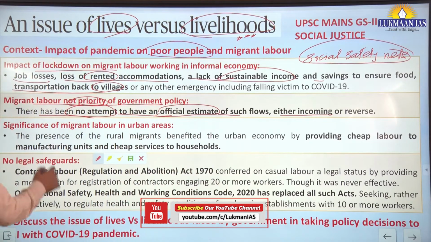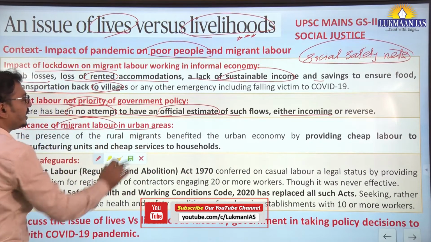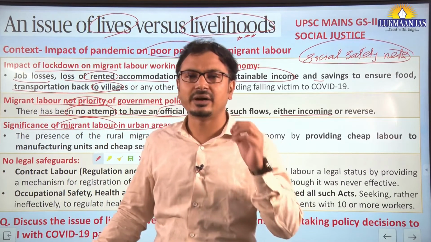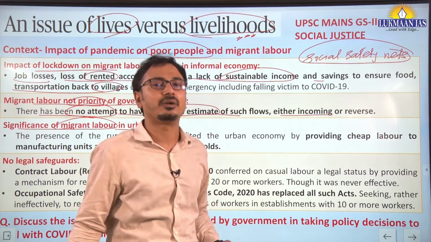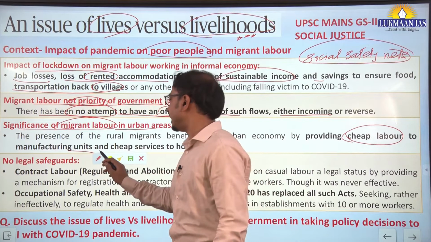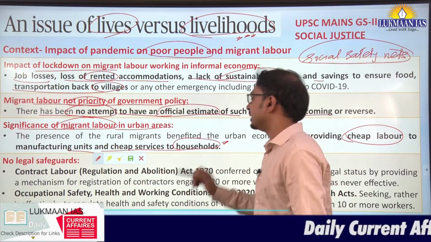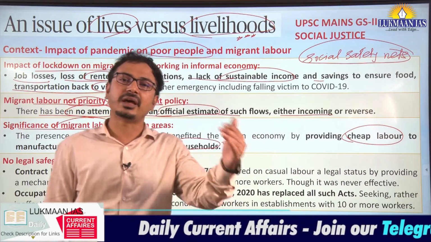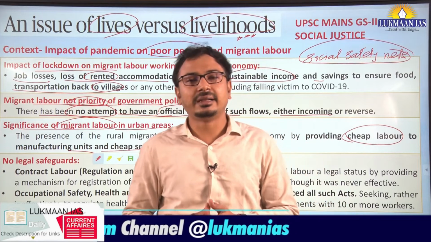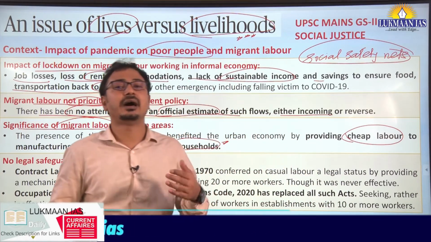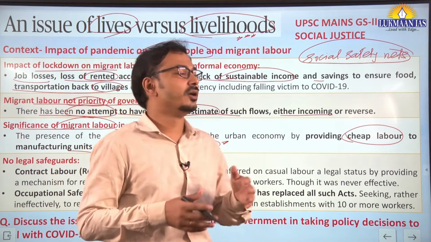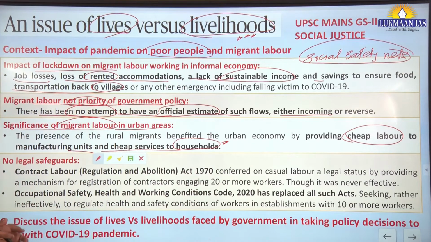Then the significance of migrant labor in urban areas: we have to understand that almost 90% of these laborers work in the informal sector. They provide cheap labor to manufacturing units and cheap services to households in the service sector. So both in the manufacturing sector and service sector, they are providing cheap labor, and therefore their contribution in urban development is very important, however unrecognized. This is how we have to understand their significance.